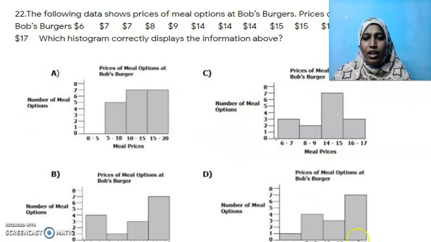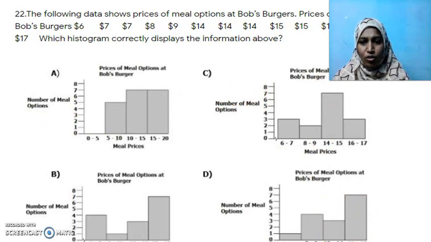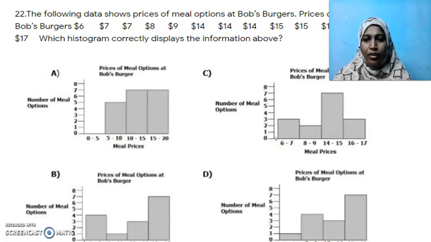When I come to the last one, it is hidden here, but I will tell you it is 0 to 6, then 7 to 9, then 10 to 14. There is no continuity in this interval. 6, then again they have started with 7. You should not have a histogram with a break. Between 6 and 7 you have so many numbers, 6.1, 6.2, 6.3, 6.11. So we have many numbers between 6 and 7, so this is not a histogram. When we consider option D, it's not a histogram because the intervals are not continuous.